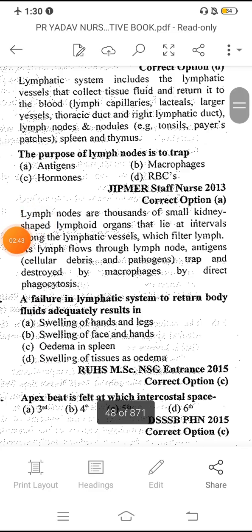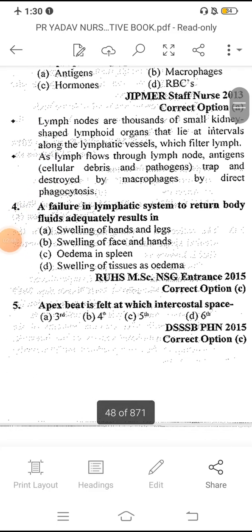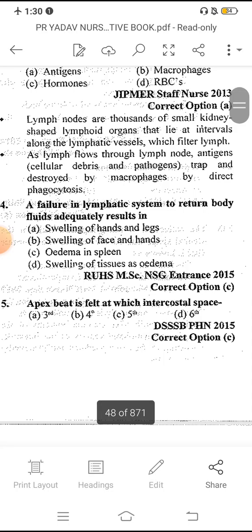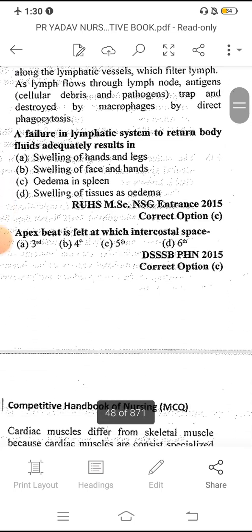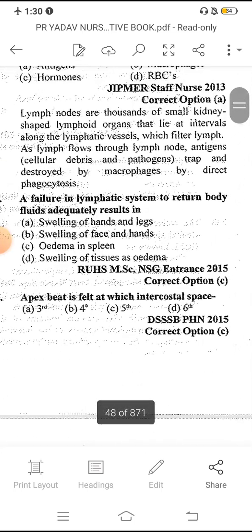Next question. The failure in the lymphatic system to return body fluids adequately will result in... the answer is edema. We already know that lymph flows to the spleen, tonsils, and thymus. So when there is not an adequate return of fluid, that results in edema.